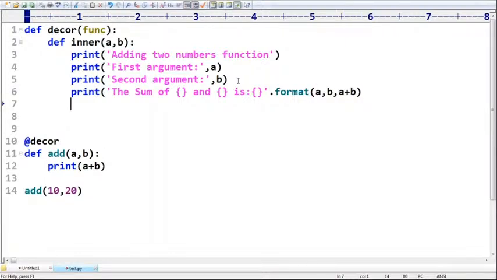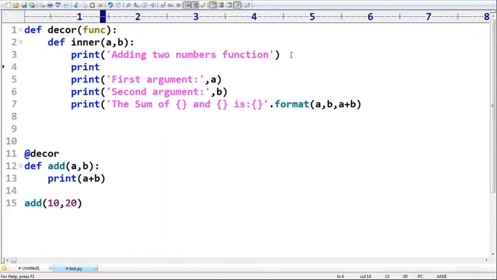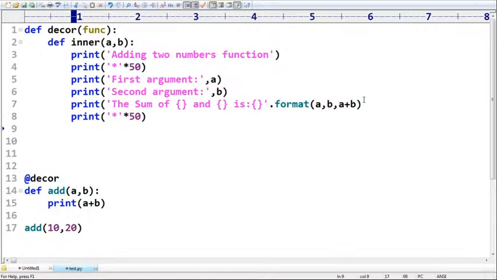Next here print on, okay. Now here, just some 50 times I'm taking, sir. Here also I'm trying to print like this. Now here, very simple, return inner, like this, right?